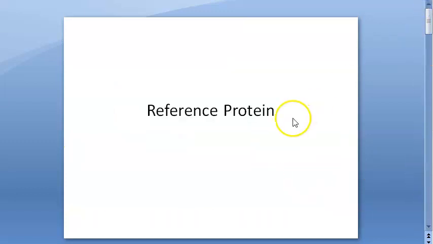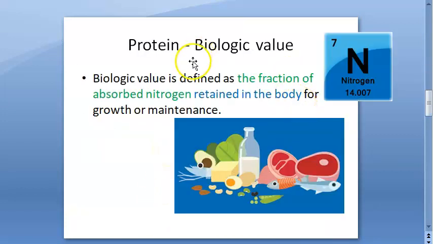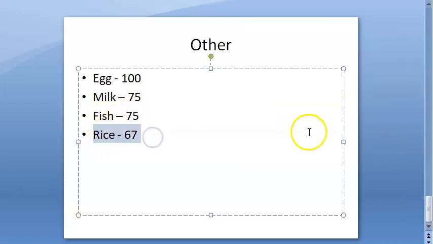So in this video we understood reference protein. It is egg. It has high digestibility and biological value. Biological value is the fraction of absorbed nitrogen retained in the body, which is used for growth and maintenance. So we are absorbing a lot from egg. If you don't like egg, you can go for rice or milk.